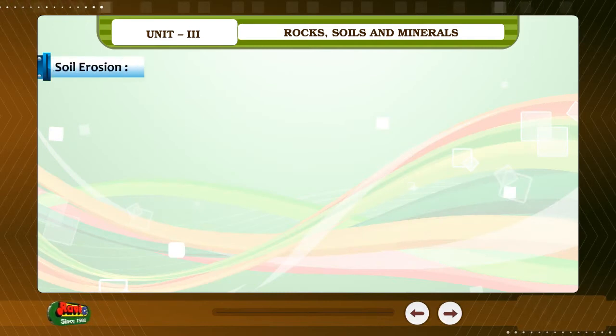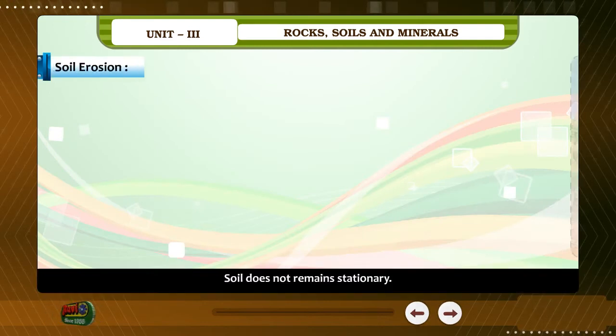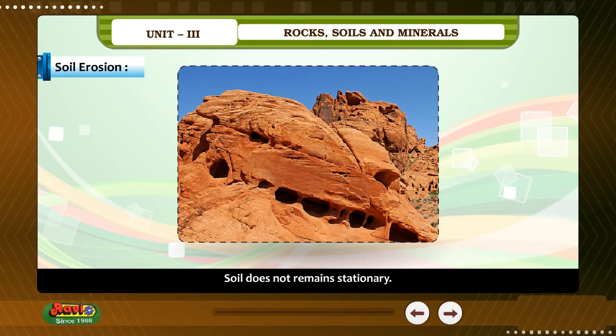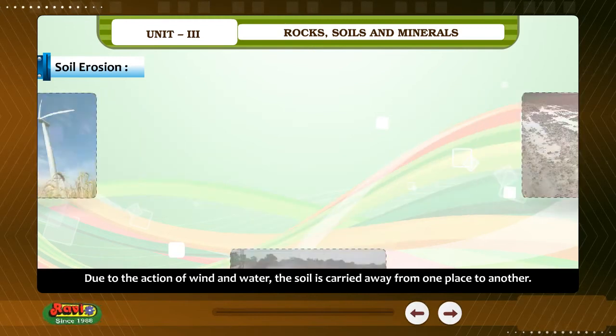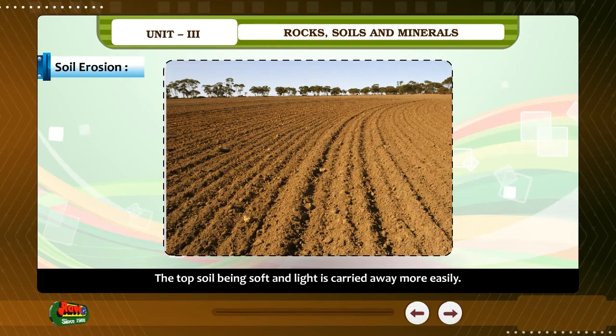Soil erosion. Soil does not remain stationary. Due to the action of wind and water, the soil is carried away from one place to another. The topsoil, being soft and light, is carried away more easily.